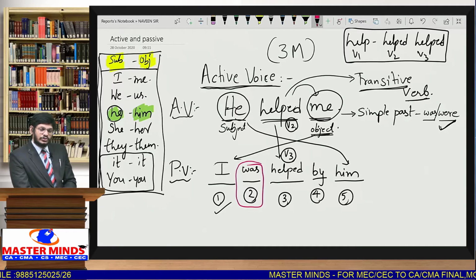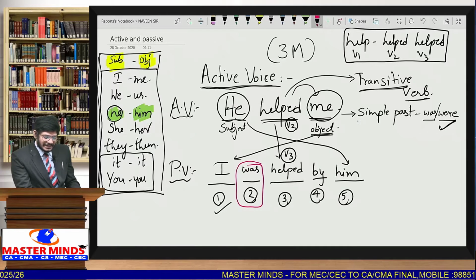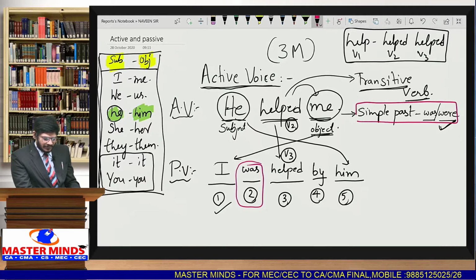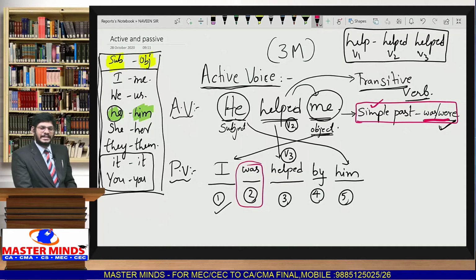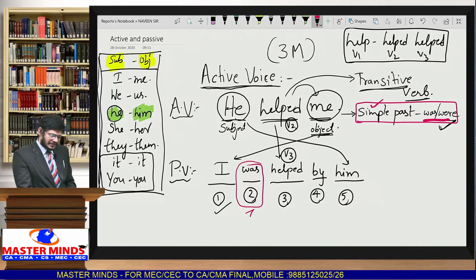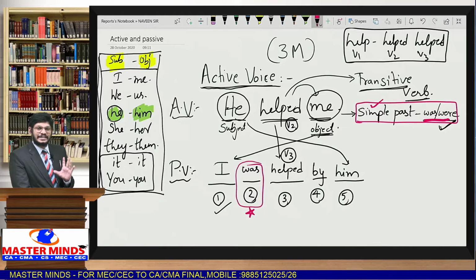Whenever the given sentence is in simple past, the helping verbs we select are was or were. So based on the tense of the active voice, we select these helping verbs. If you learn this second step very well, you can understand active voice, passive voice very easily.